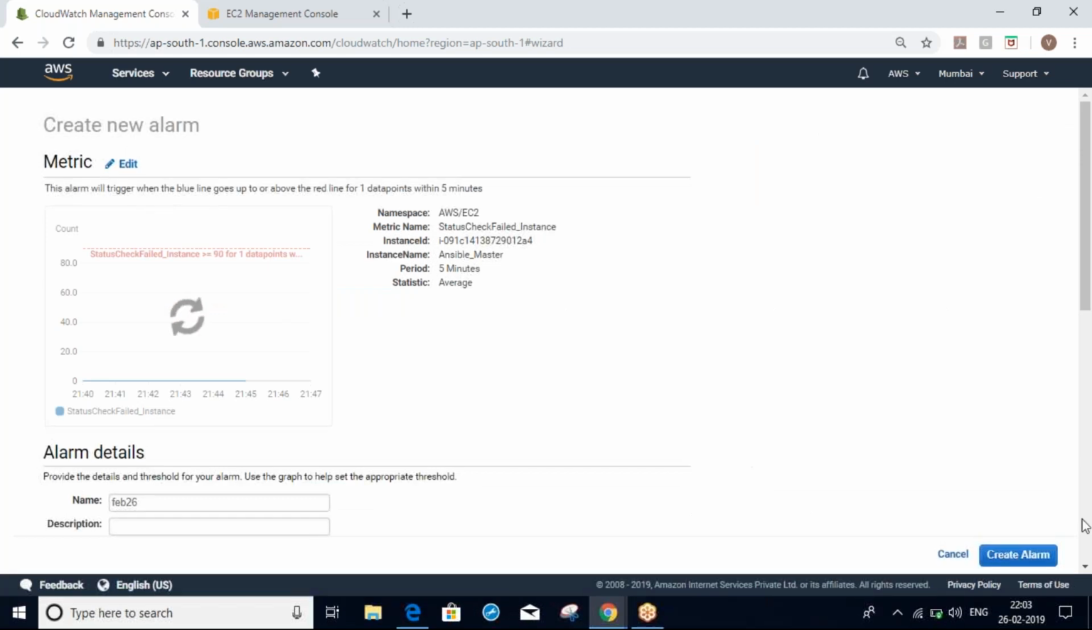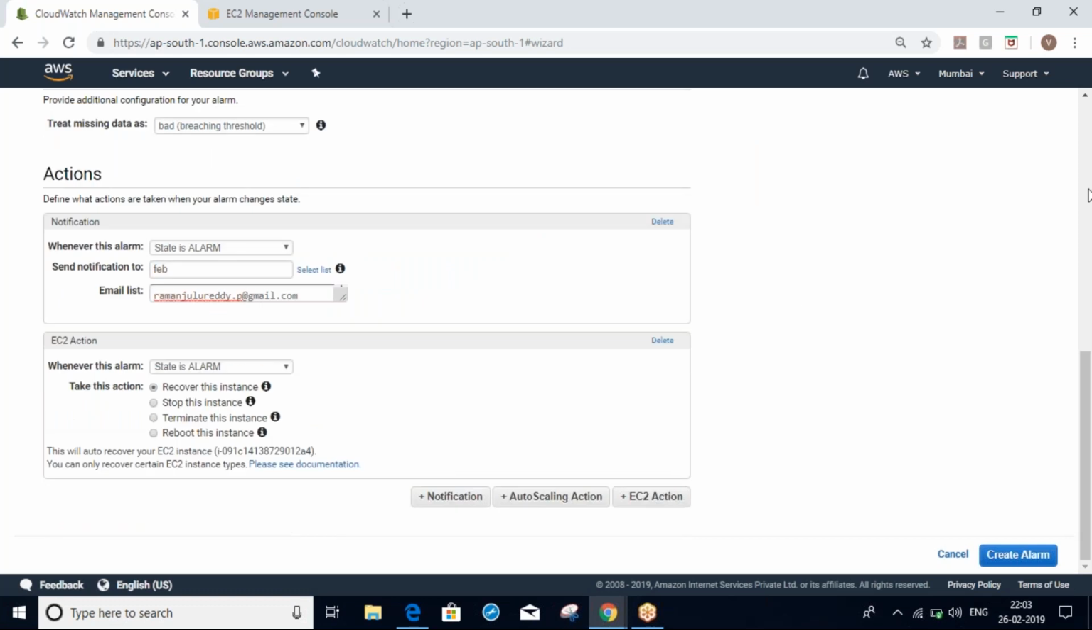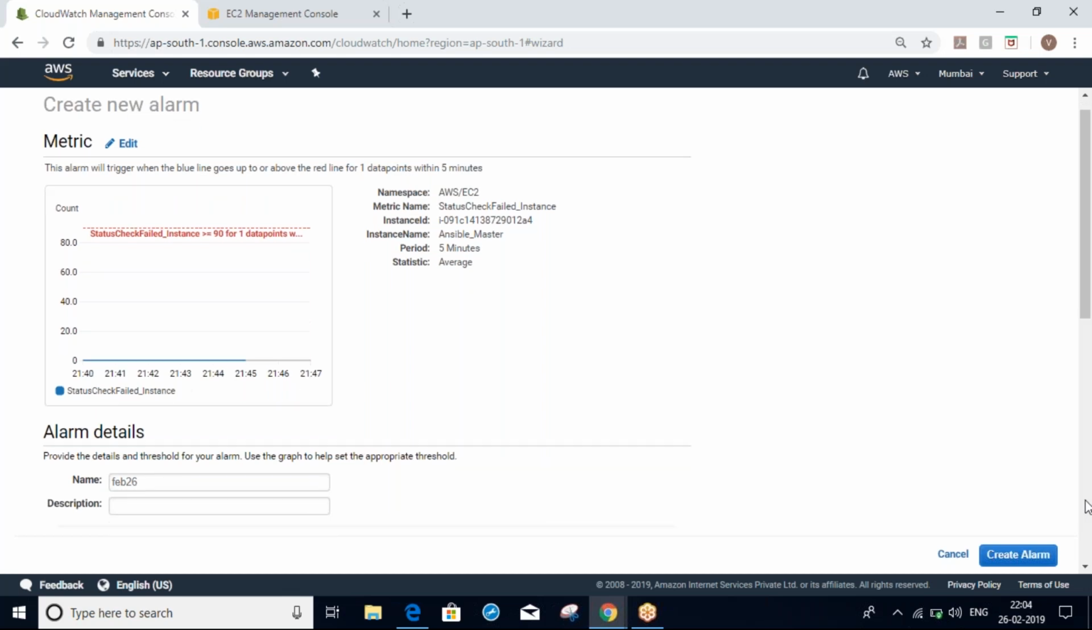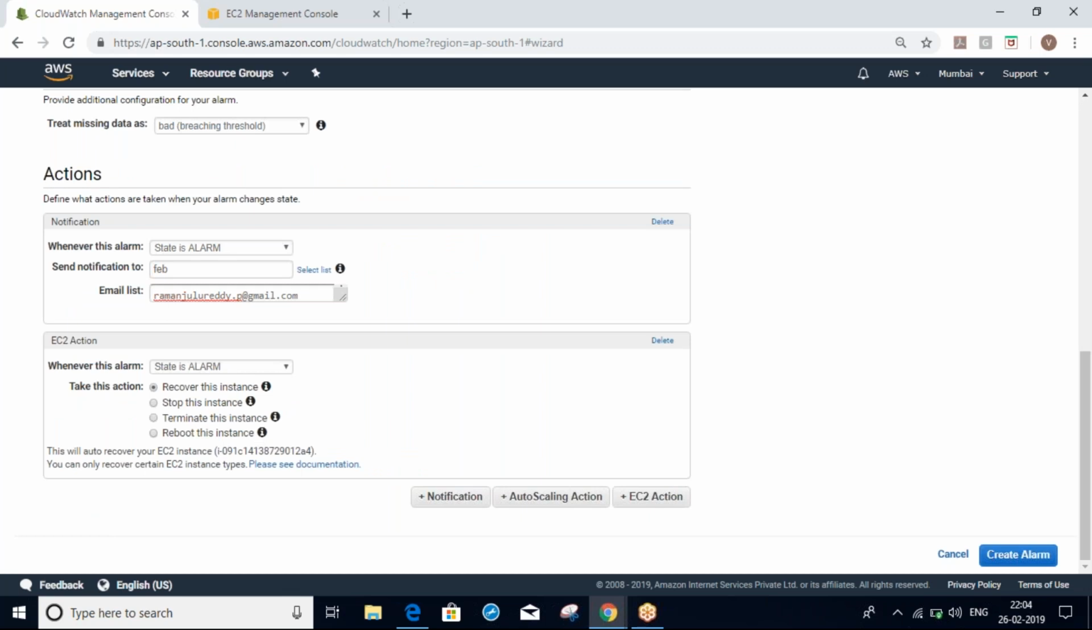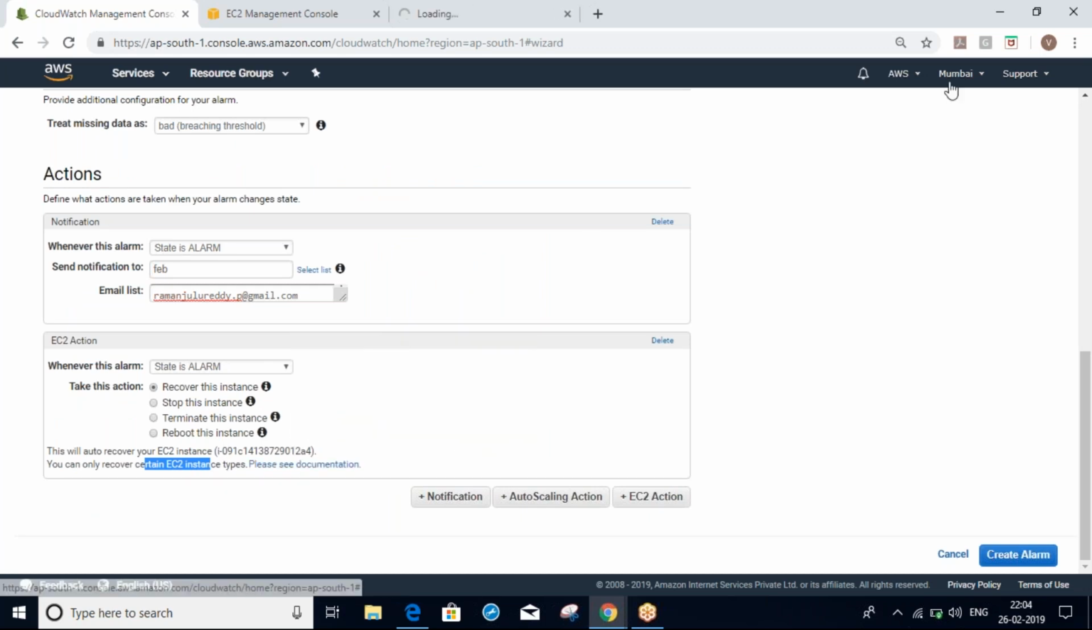So if we come here now, this will auto recover the instance. You can only recover certain instance types. Yeah, I'm in the Mumbai region, so that's also one of the problems. This recover option will be available only for some of the instances, not for all types of instances.